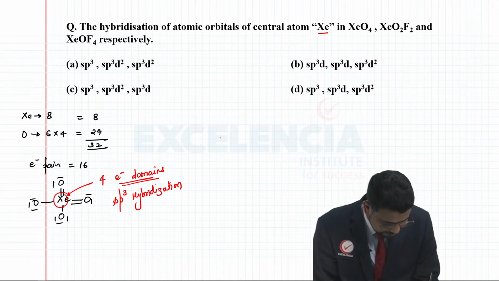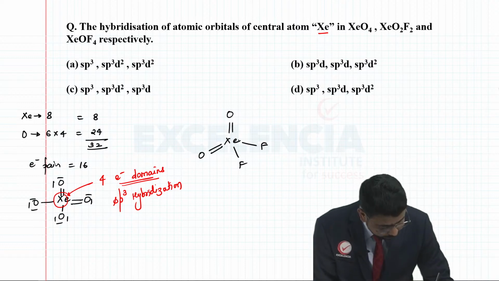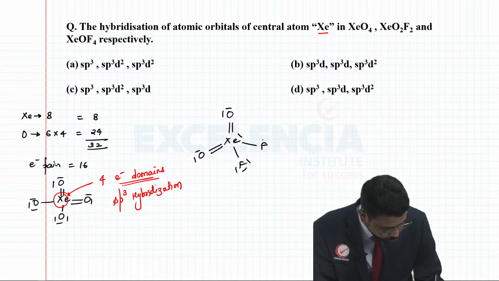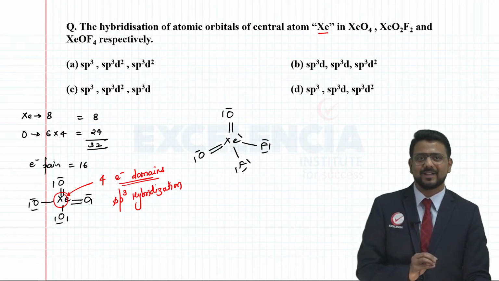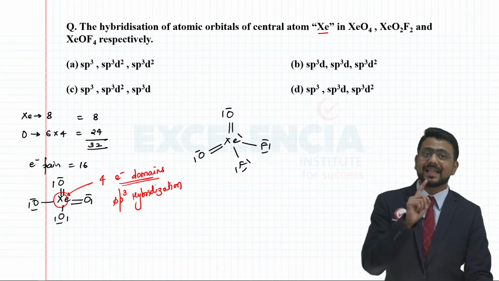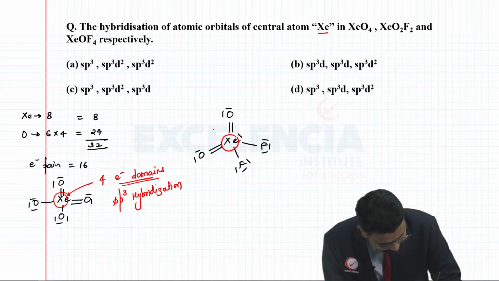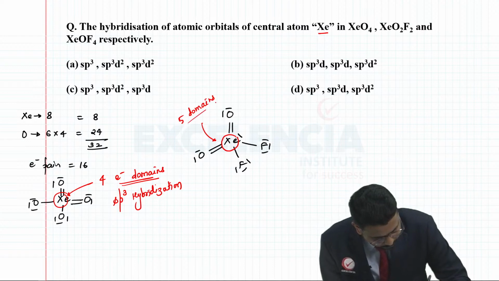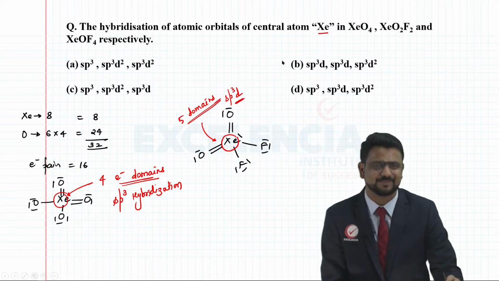So here you are going to have Xe double bond O, F, F, and remember xenon will be having one lone pair. Okay, so this becomes the Lewis structure of XeO2F2. Now if you notice here in this structure, xenon is surrounded by 5 electron domains. How come 5 electron domains? There are 4 bond pairs and 1 lone pair associated with it, right? So xenon is having 5 domains, and because it is having 5 electron domains, clearly we can say that the hybridization is going to be sp3d hybridization.